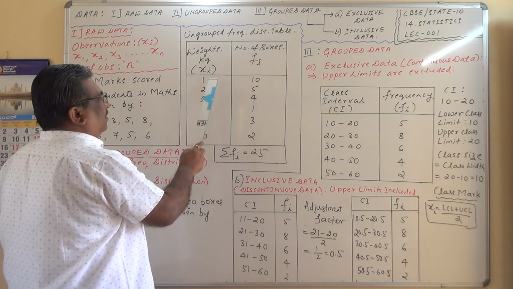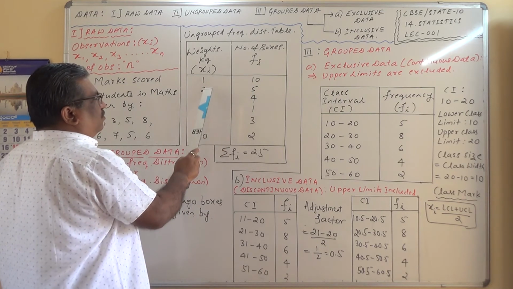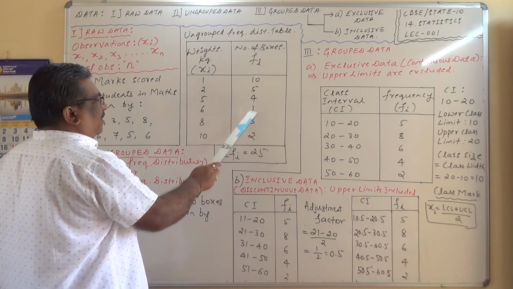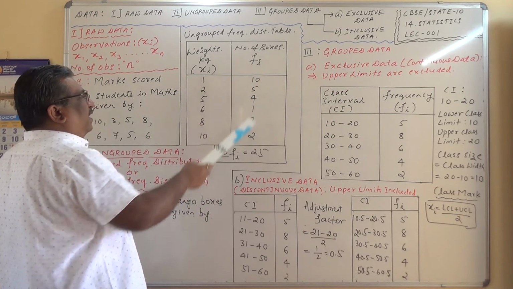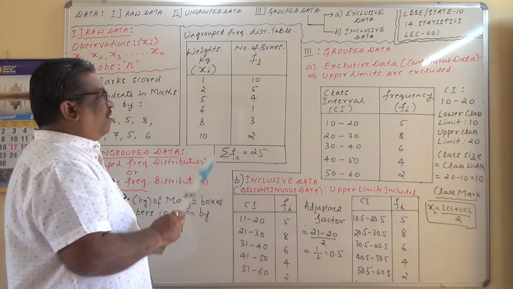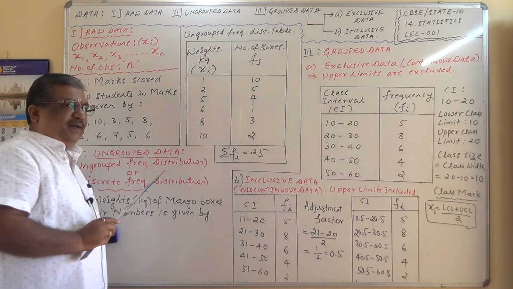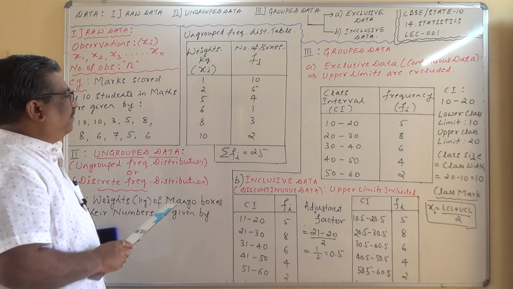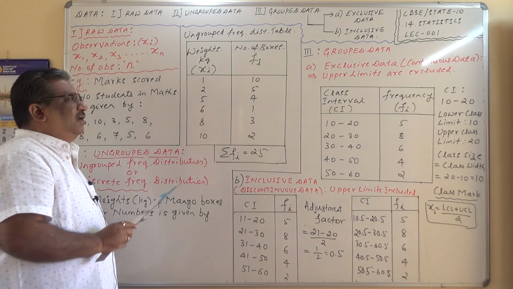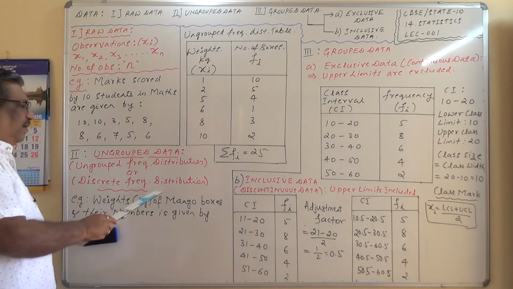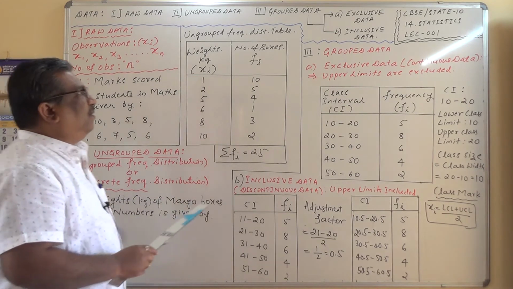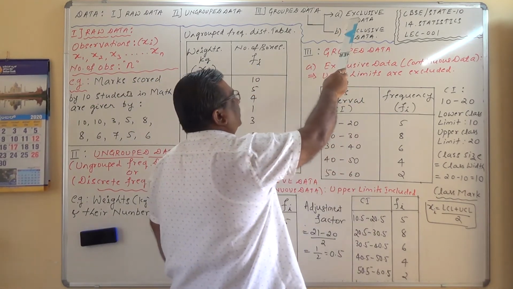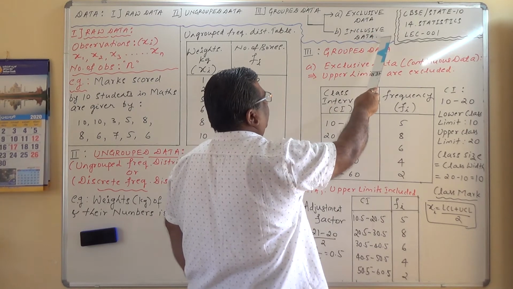How many numbers are there? 1 kg boxes, there are 10 numbers. 2 kg boxes, there are 5 numbers. 5 kg boxes, 4 numbers. 6 kg boxes, 1 number. Like this, the frequency is nothing but the number of boxes of a particular weight. So this is called an ungrouped frequency distribution table, or also a discrete frequency distribution table. Now coming to the grouped data, there are two types here: exclusive and inclusive.